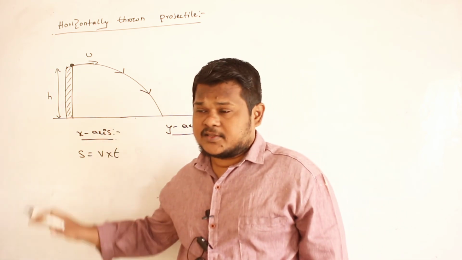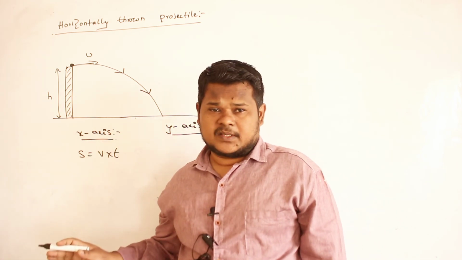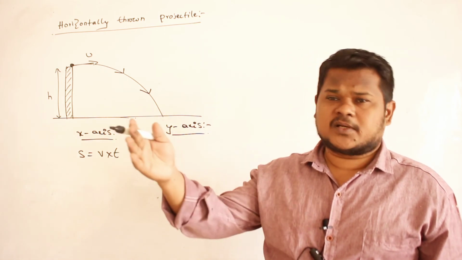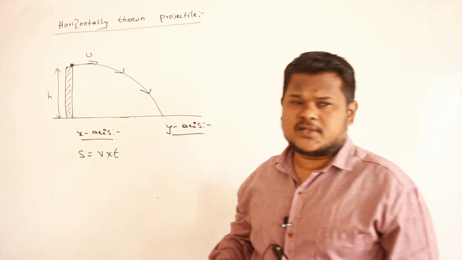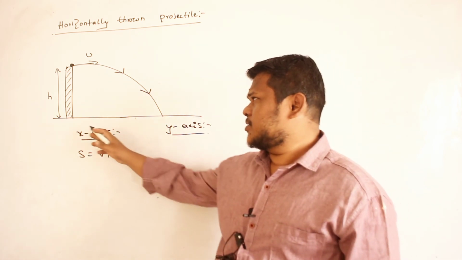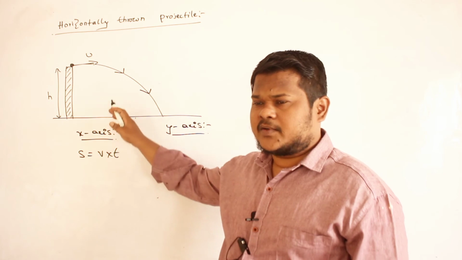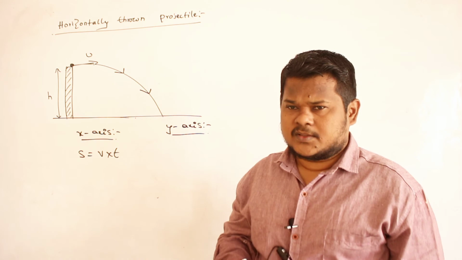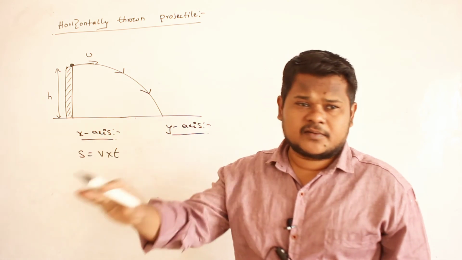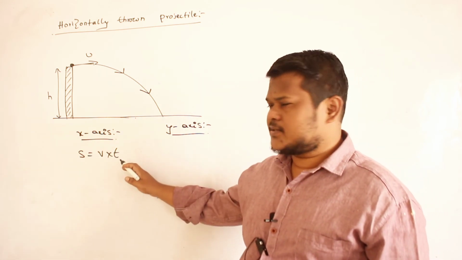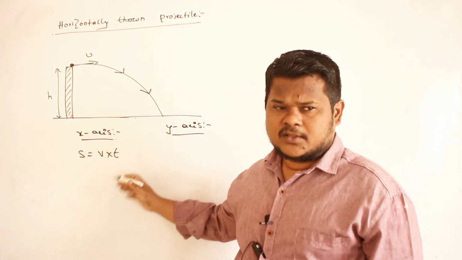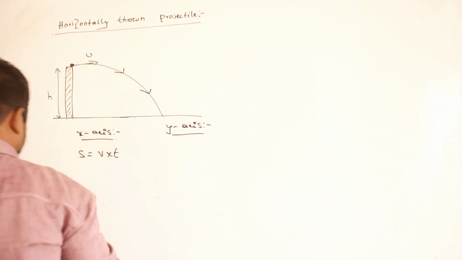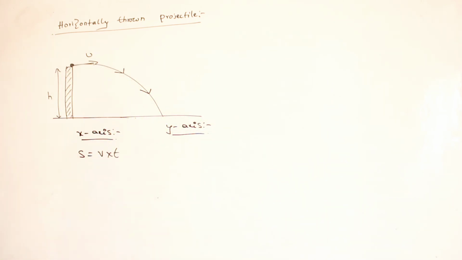Because along x-axis, motion is always uniform, whether body is thrown from the ground or whether body is thrown horizontally. Whatever it may be, if body is traveling in horizontal direction, gravitational force is acting in downwards direction. No? So work done by gravitational force will be 0. So therefore horizontal velocity of the body will never change. So along x-axis, again motion is what kind of motion? Uniform motion. And for uniform motion, which is the equation I have to use, displacement is equal to velocity into time. Same equation. Clear?